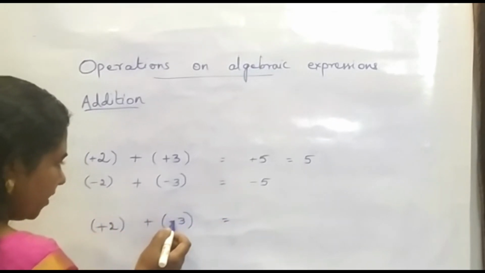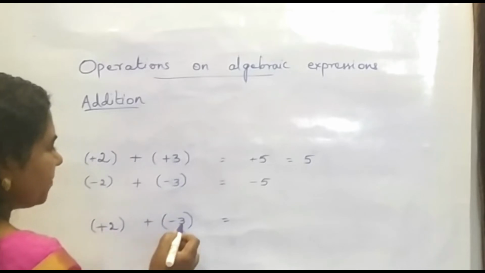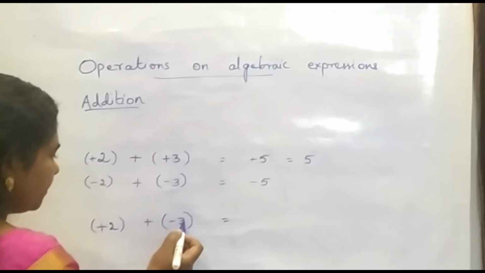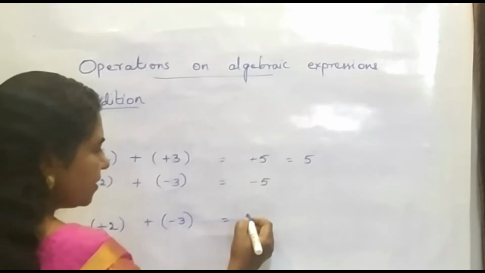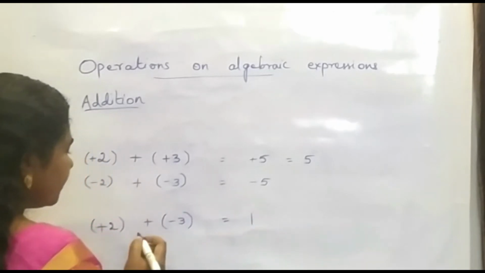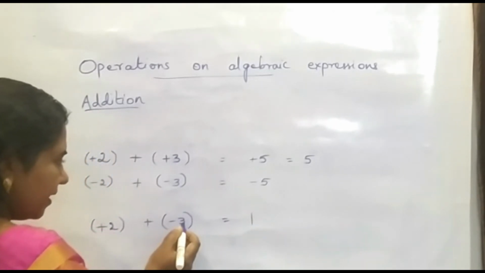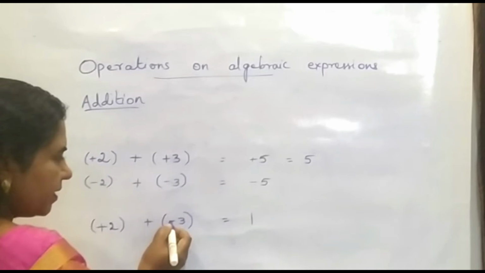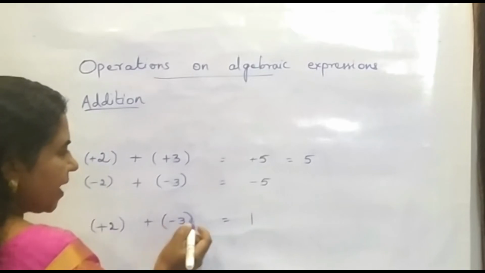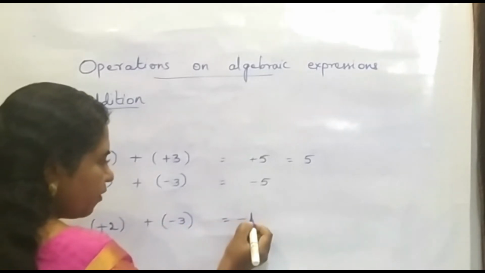So both the signs are different. So we have to subtract both the numbers. Here it is 3, here it is 2. So the difference is 1. And the bigger number is 3. What is the sign of the bigger number? It is minus. So that sign should be put in front of the answer.